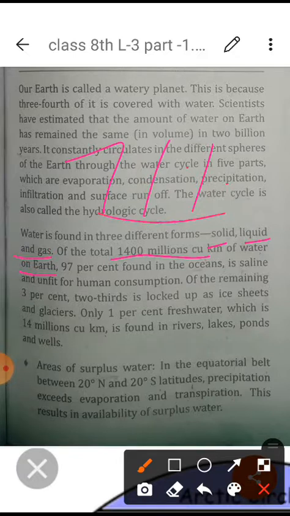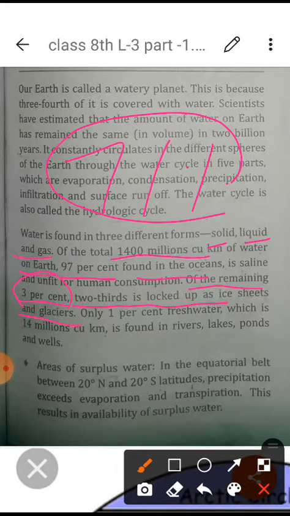If you calculate, that is 1400 million cubic kilometer of water. 97% of water is found in the oceans, which is saline, salty, and not fit for human consumption. Of the remaining 3%, 2/3 is locked up in ice sheets and glaciers.